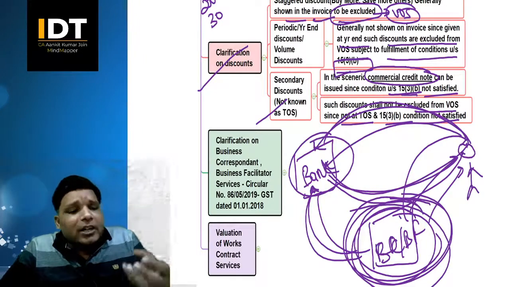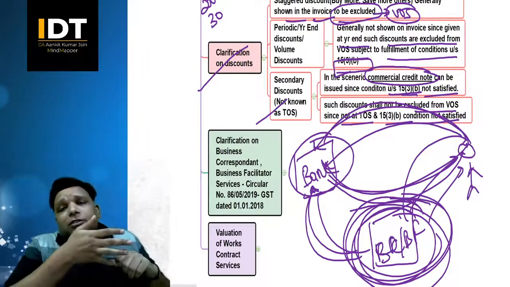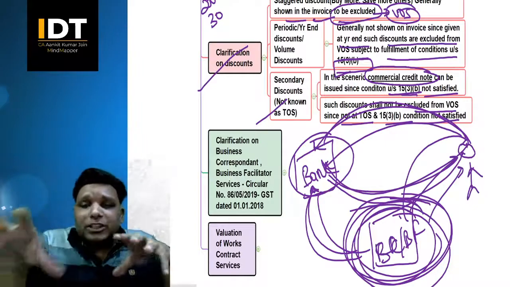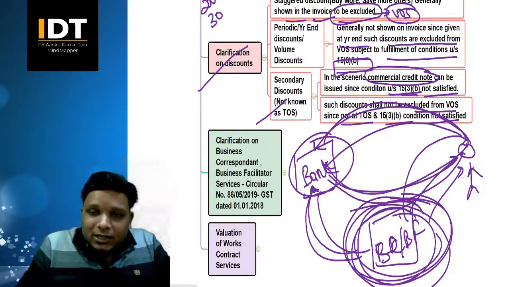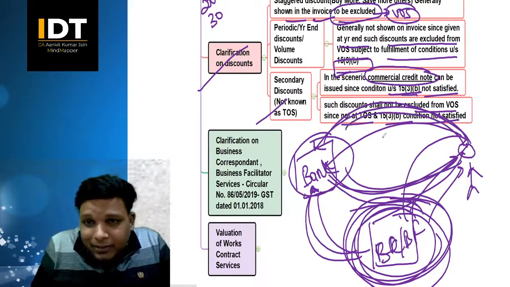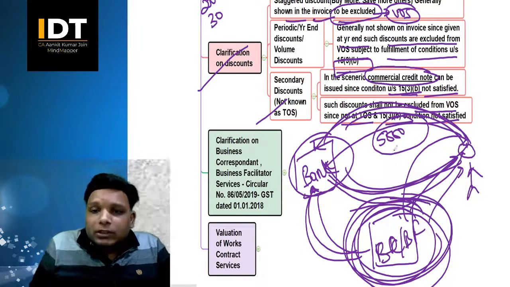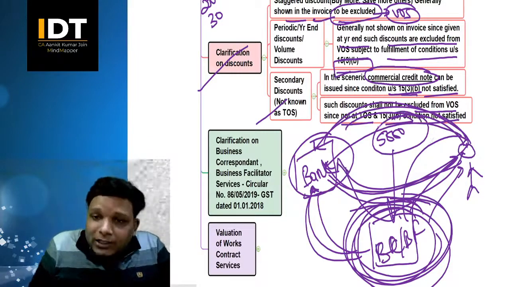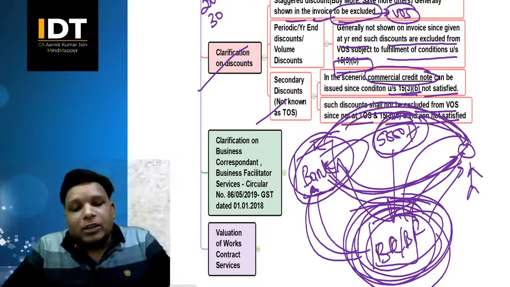What happens is generally there are business correspondents and business facilitators at the village level. So they work for the banks, right? Whatever collection the bank has to do, whatever payment the bank has to do, these business correspondents and business facilitators do that work. So in case the service invoice for which the customer has to make the payment is 5,000 rupees, these charges will be collected by them but on behalf of the bank, correct? On this they cannot charge GST, only the bank can charge GST whatever is applicable, correct? That is what is mentioned over here.